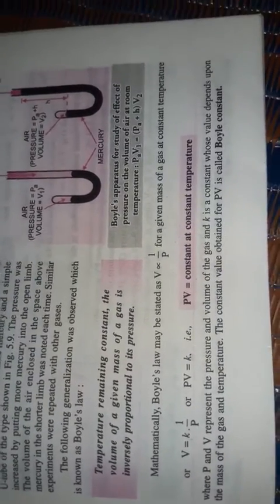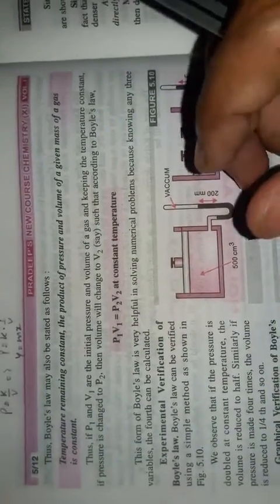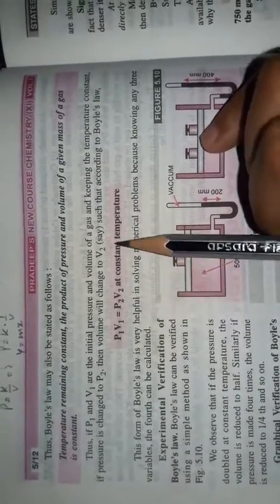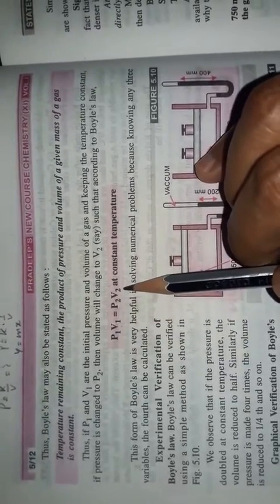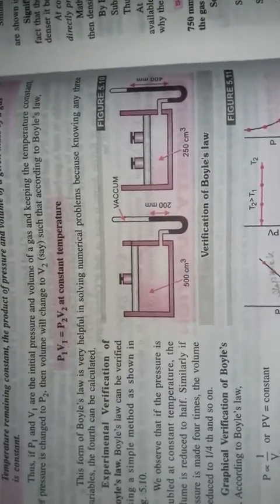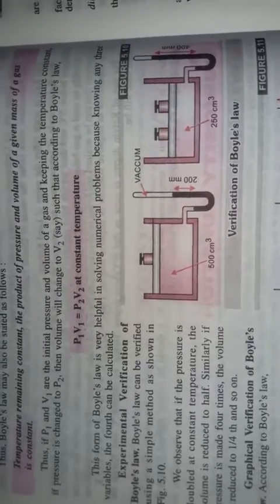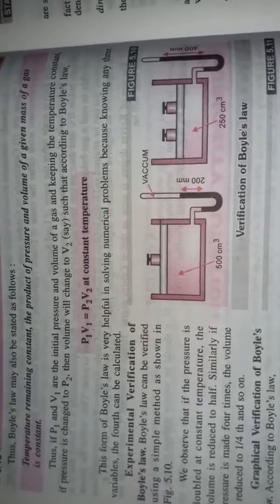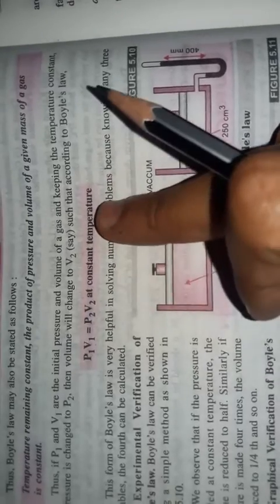Okay students, you can also write Boyle's law in another way, for calculating any one value. PV is equal to k, as we studied earlier, but here the product of pressure and volume of a given mass of gas is constant. So P1 V1 is equal to P2 V2. Suppose the temperature is constant, but pressure is changed from P1 to P2 and volume is changed from V1 to V2. So you can write P1 V1 is equal to P2 V2 at a constant temperature.